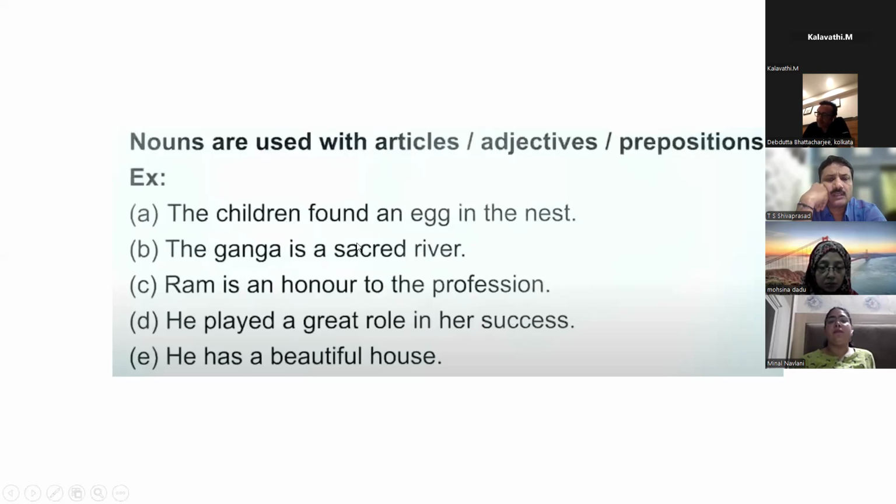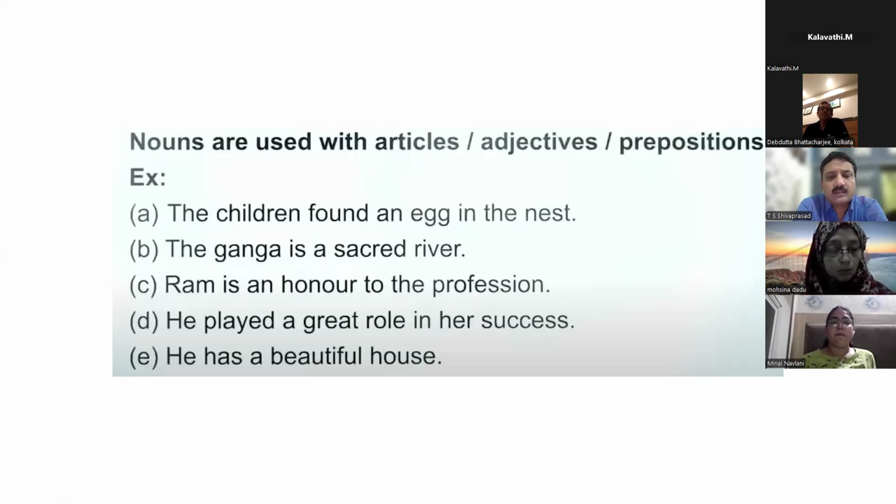See, the children found an egg in the nest. If I ask Shiva Prasad, can you tell me what are the nouns in this sentence? The children found an egg in the nest. Children, egg and nest. These are three nouns. Children is the name of a person.